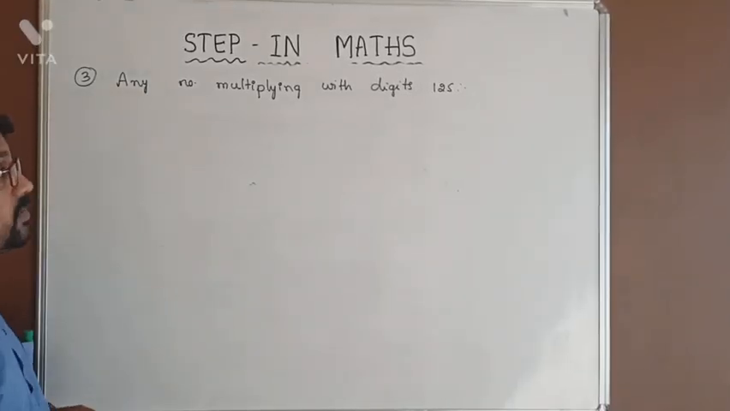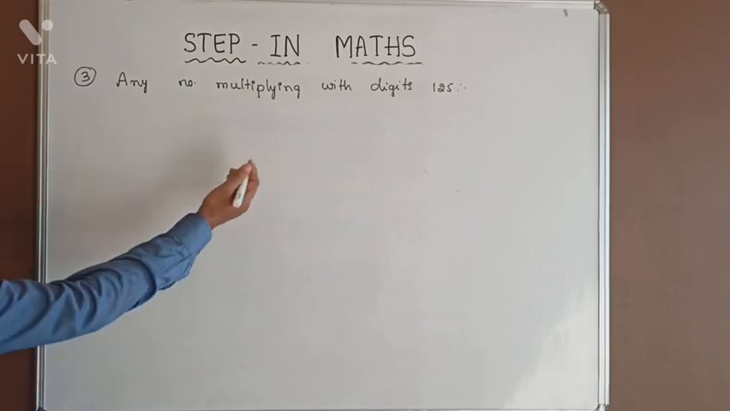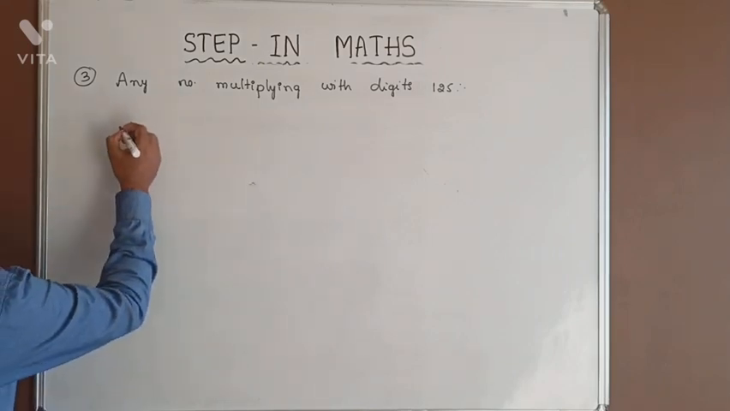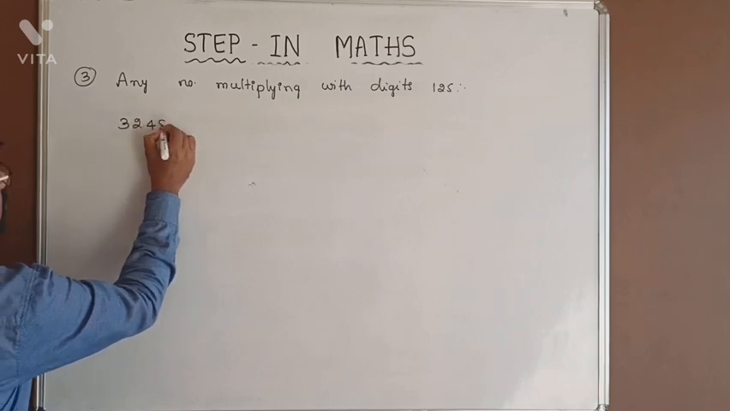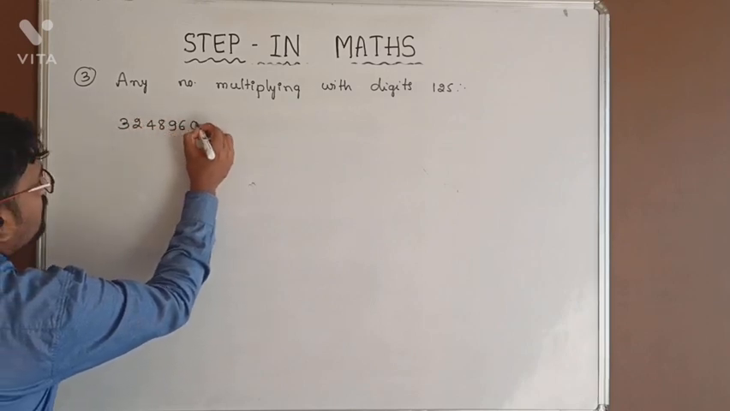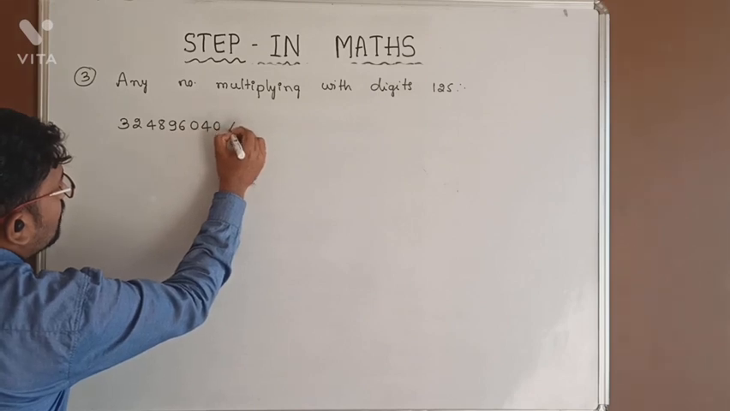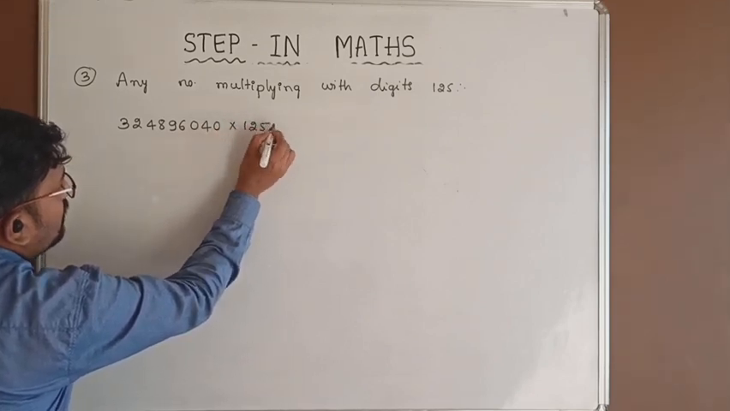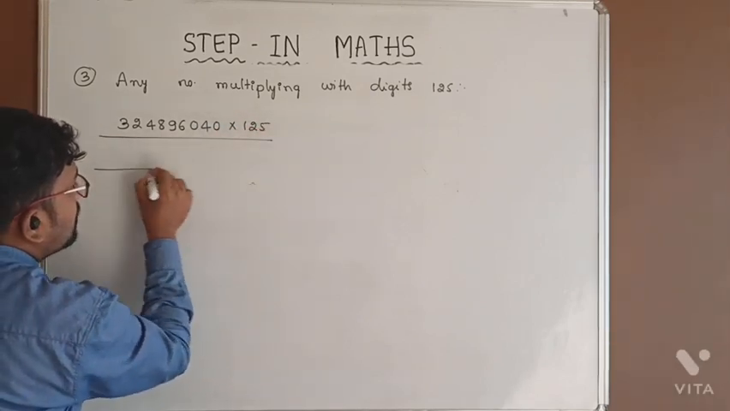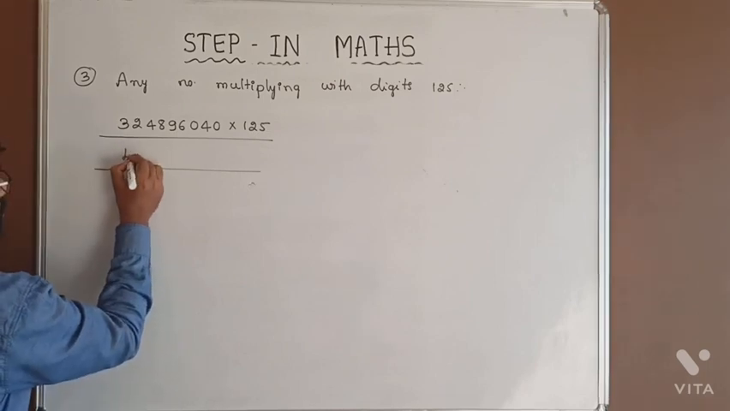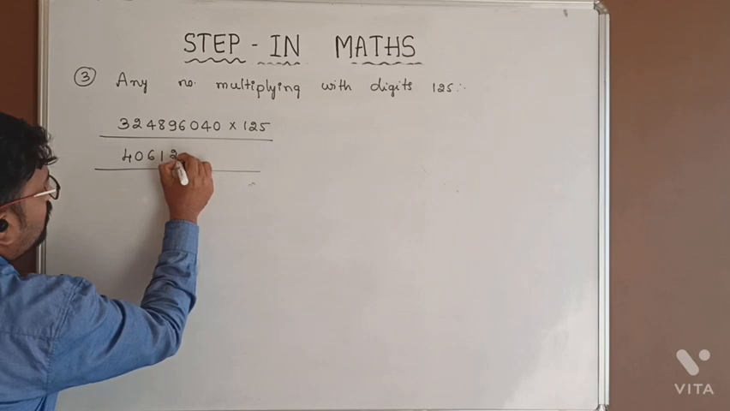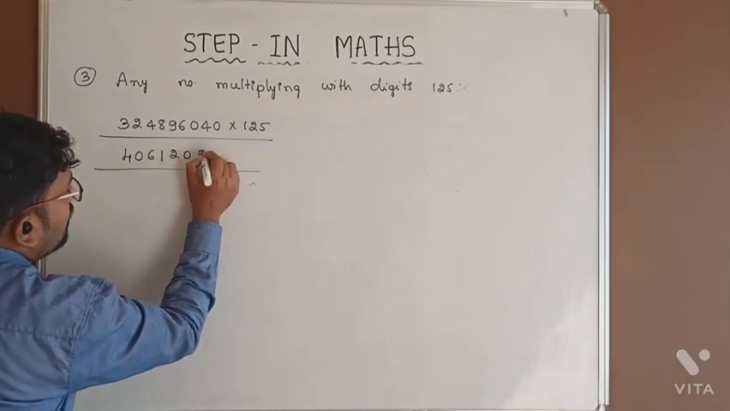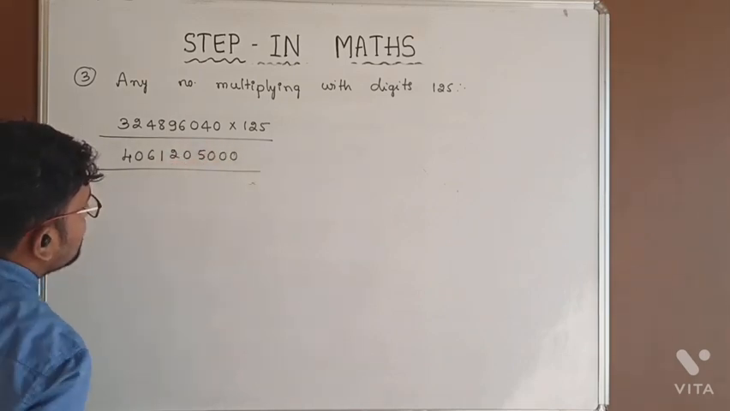Whenever you are multiplying with 125, here also how to write the answer. Let us take some examples. 32 48 96 04 0 into 125. The answer for this is also 4 0 6 1 2 0 5 0 is the answer.